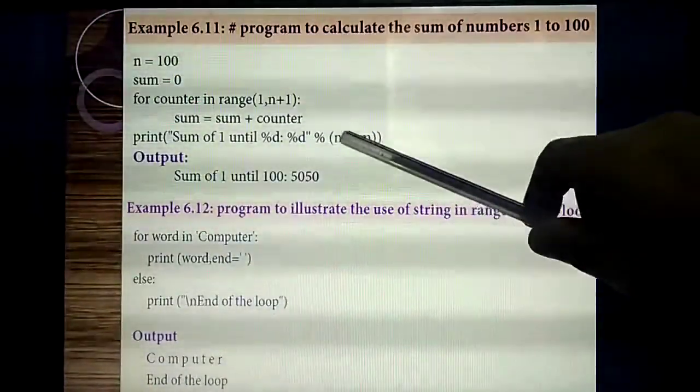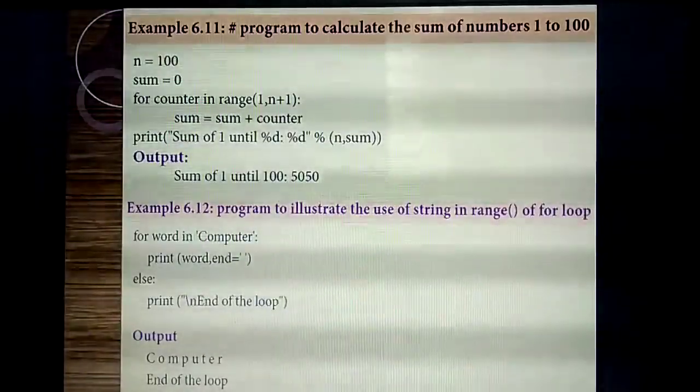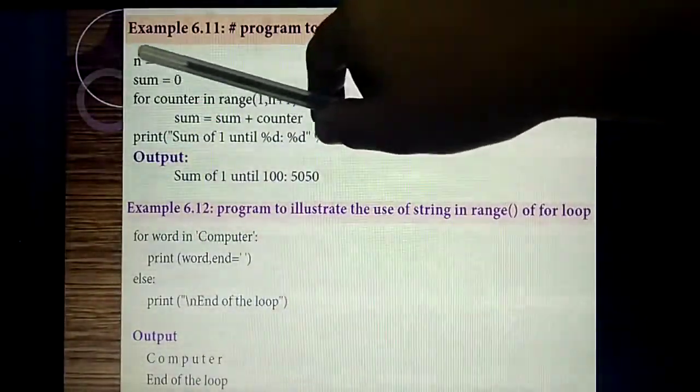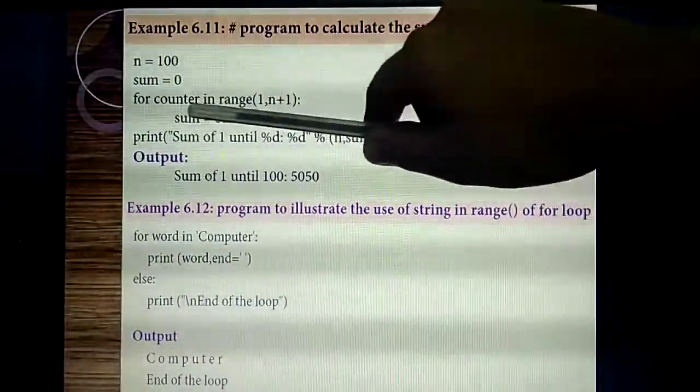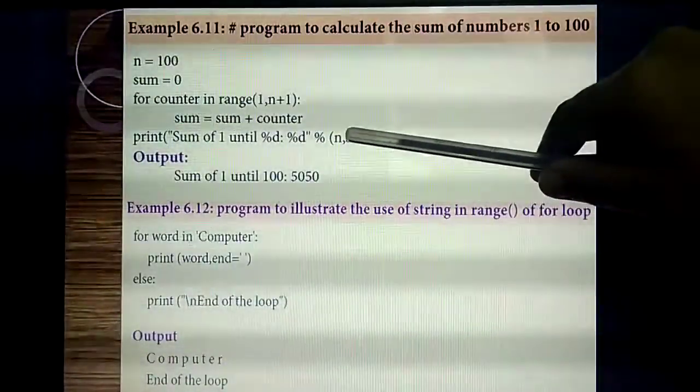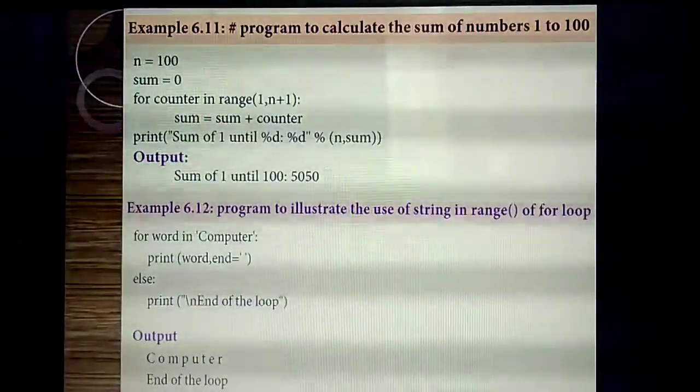So, percentage D, what are the numbers you need to print? N, that means number of times. Until number of times 100, the answer will be stored in which variable? Sum. So, you need to print number of times, sum.